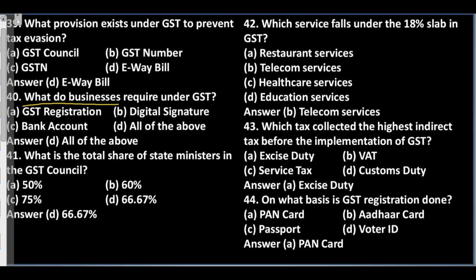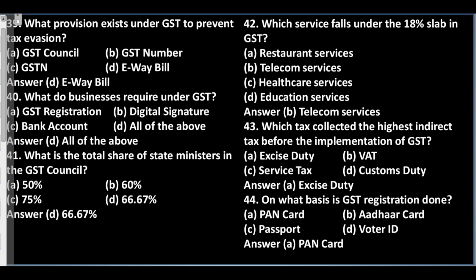Question 40. What do businesses require under GST? A. GST registration. B. Digital signature. C. Bank account. D. All of the above. Answer: D. All of the above.